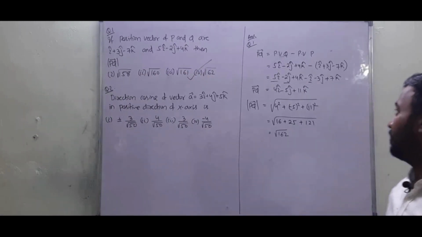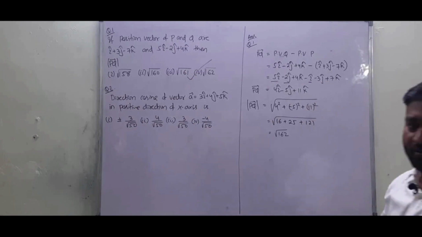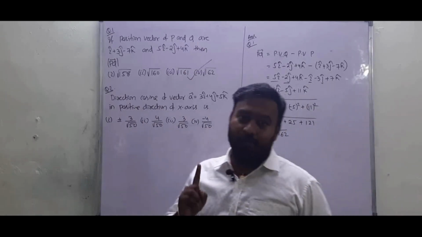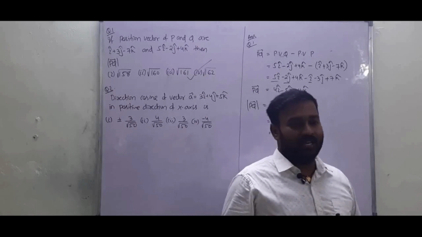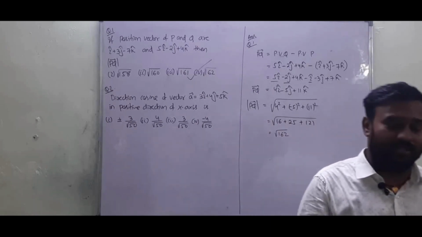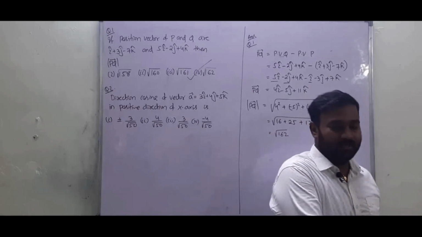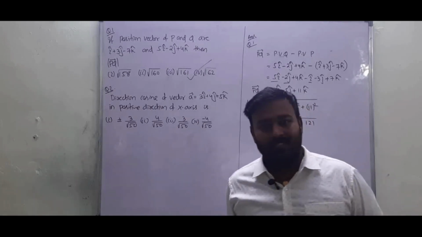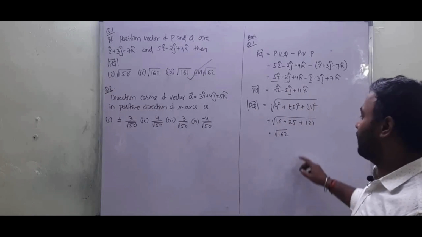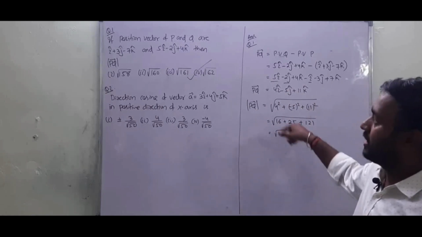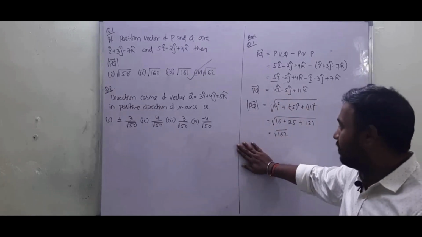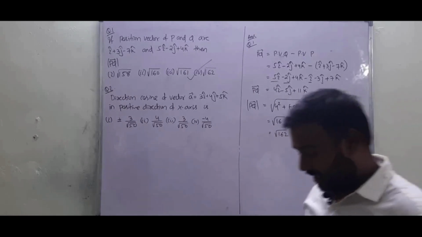Just remember that PQ vector means final position minus initial position, means position vector of the final point minus the position vector of the initial point. Then we get PQ vector. So the next question is